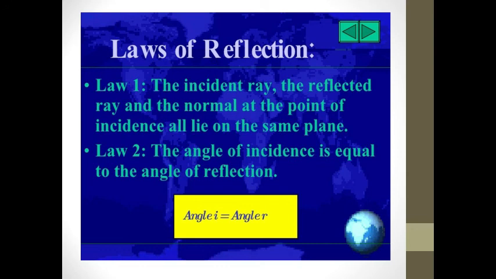As per the second law of reflection, the angle of incidence is equal to the angle of reflection, that is theta I is equal to theta R in the figure. If the angle of incidence is 30 degrees, then the angle of reflection will also be 30 degrees. Remember that these angles are always measured from the normal, not from the mirror.